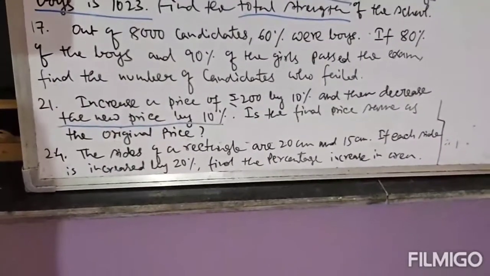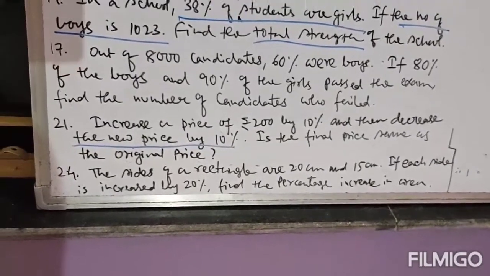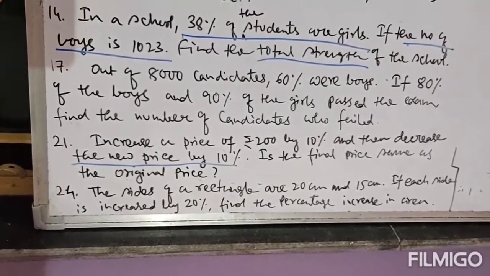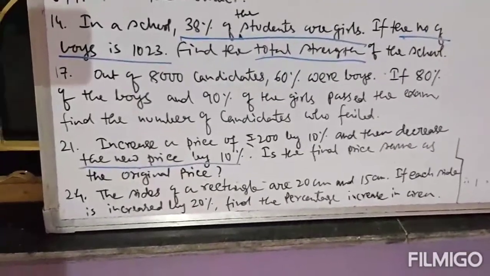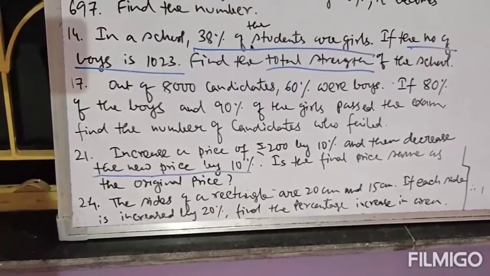Question number 24 says the sides of a rectangle are 20 centimeter and 15 centimeter. If each side is increased by 20%, find the percentage increase in area. Clear? So sides of a rectangle are given. Each side is increased by 20%.